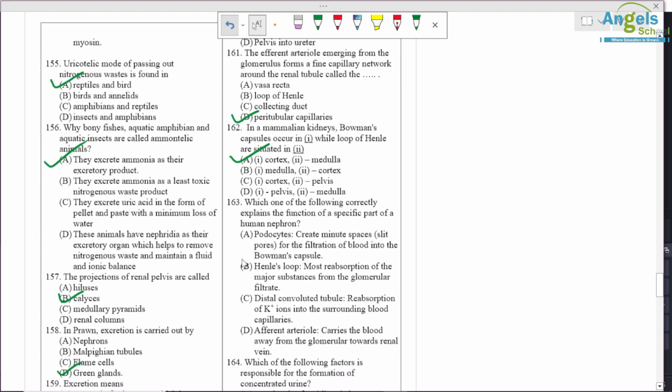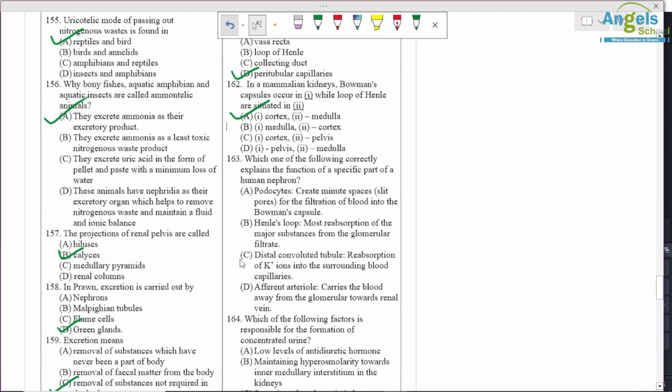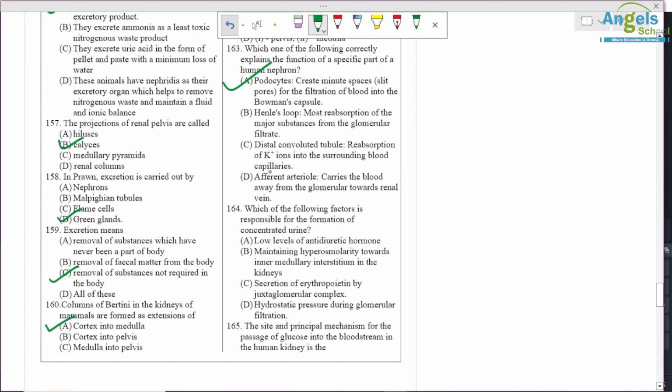Question number 163. Which of the following correctly explains the function of a specific part? Okay, so podocytes create minute pores and form slits for filtration of blood into Bowman's capsule. So right option. Question number 164. Which of the following factors is responsible for formation of concentrated urine? Okay, so maintaining hyperosmolarity towards the inner medullary interstitium in the kidney. So B is the correct option.